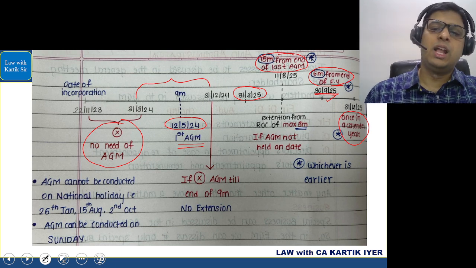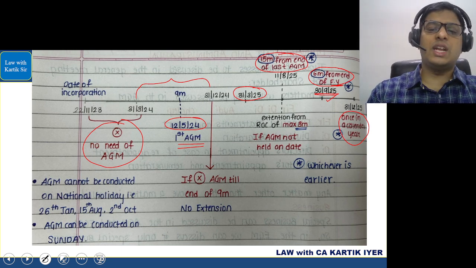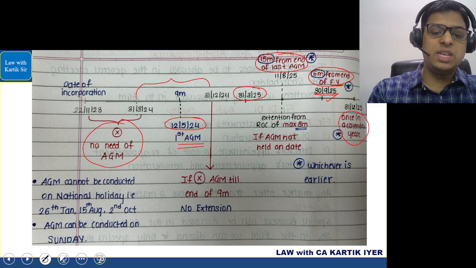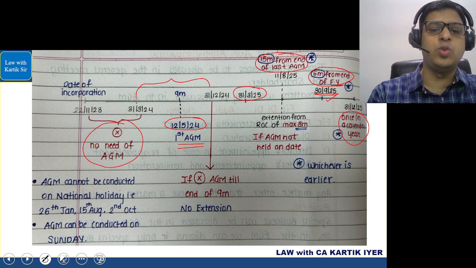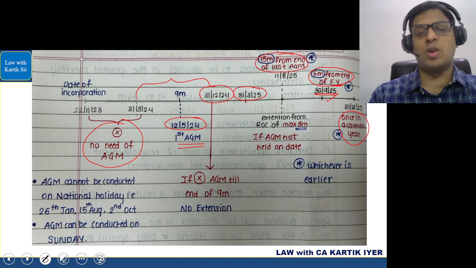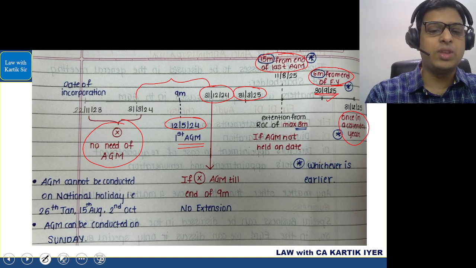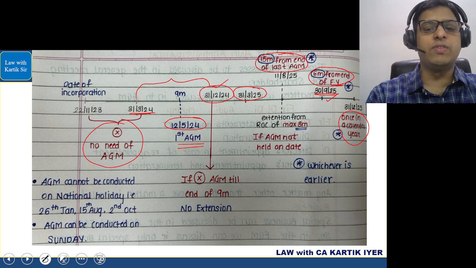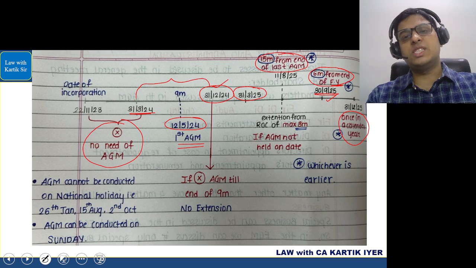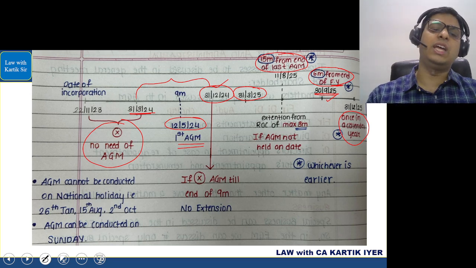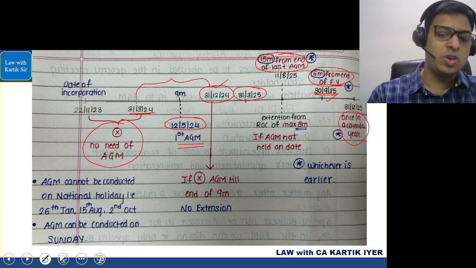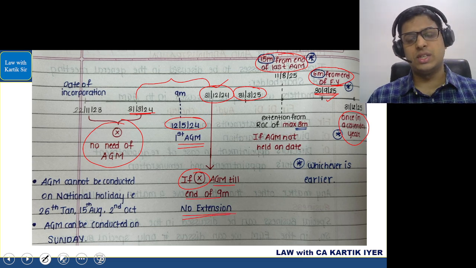Okay, let's go to the next part here. Let's see this. Sir, अगर AGM हमने कोई डेट पे रखा है, then can we extend the AGM? So see, for the first AGM, you can only keep it up to 31st December of the year. That is 9 months from 31st of March. So अगर आपका फर्स्ट एजीएम अगर आप 31 दिसंबर तक रखते हो यहाँ पे, then it is great. But if you don't keep it, can you go and ask for an extension? The answer is no. So if no AGM till end of 9 months, then you cannot ask for any kind of extension.